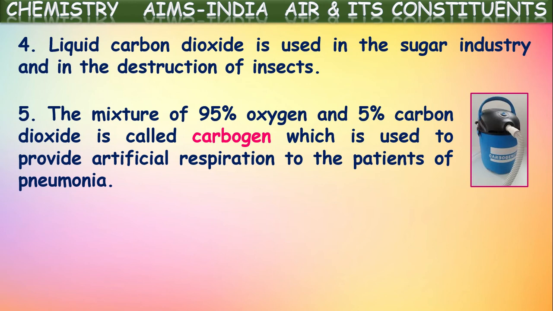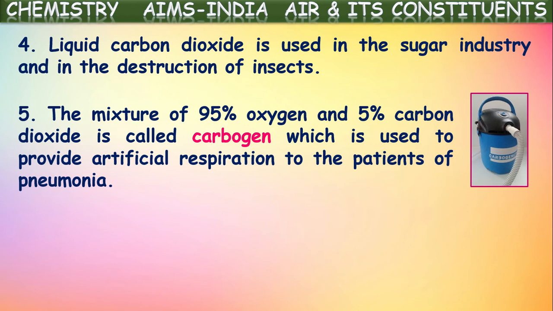Often we see on television that they give oxygen gas through pipes to the mouth and nose, isn't it? The oxygen gas supplied to them contains a small quantity of carbon dioxide gas mixed in it. They won't give 100% pure oxygen because the patient may feel some inconvenience in breathing if it is completely oxygen.